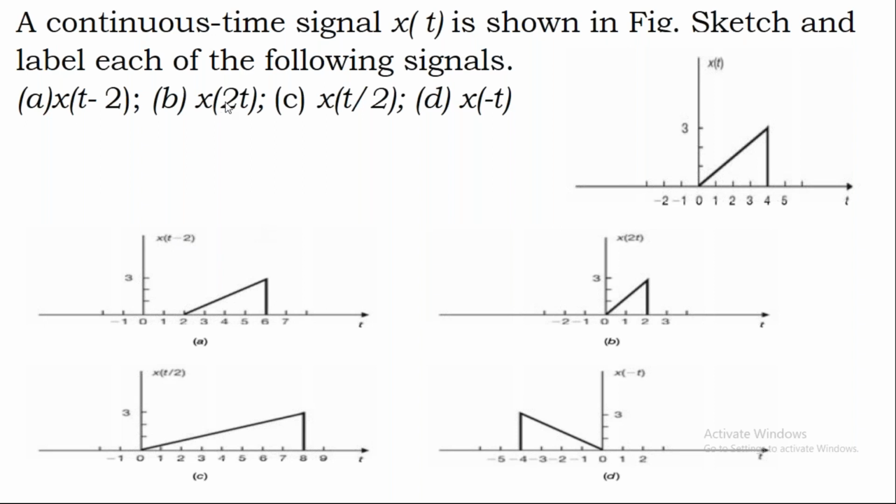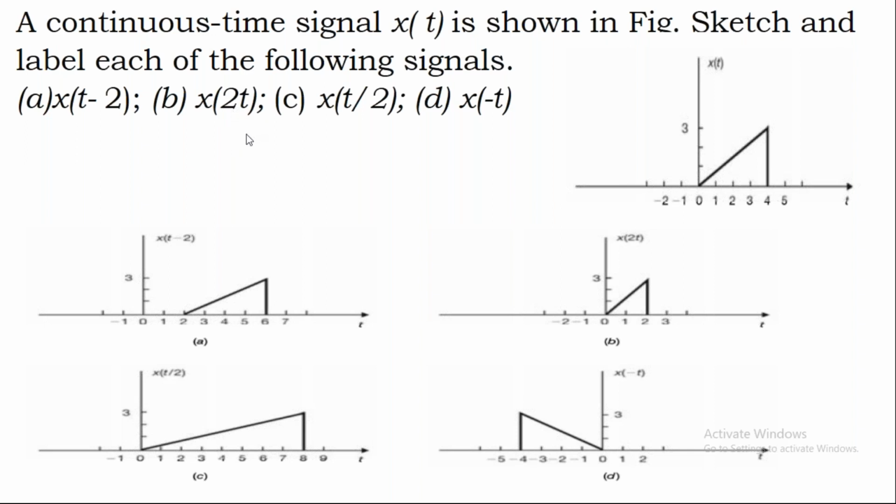Now observe the second one, the second figure is x of 2t. Here, the actual x of t exists from 0 to 4. But in place of t, now we represent 2t.